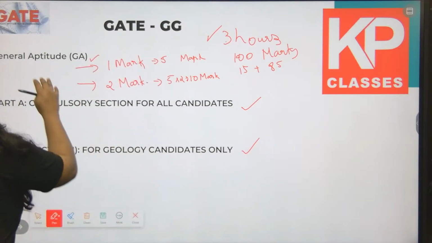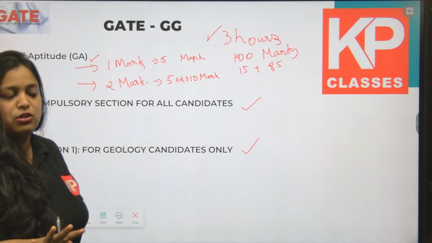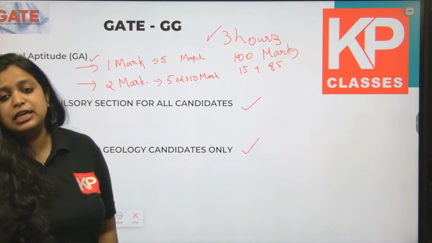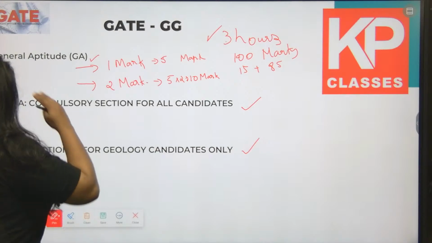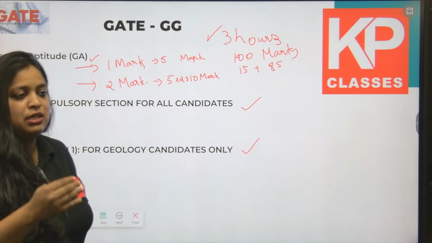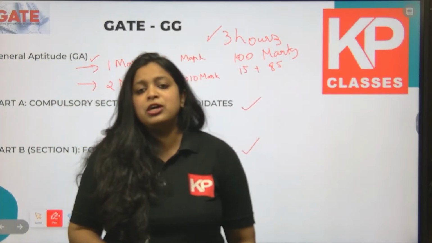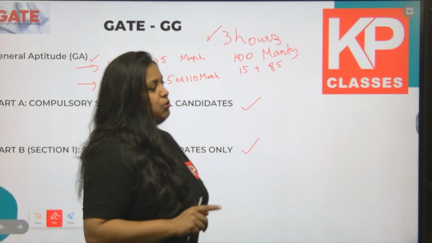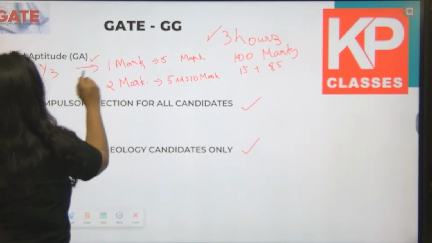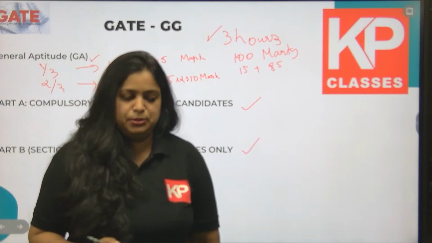As I mentioned, general aptitude can be divided into 2: a 1 mark section of total 5 marks, and a 2 mark section of total 10 marks. So 10 questions are there in the general aptitude section. When it comes to negative marks, the GATE general aptitude section has negative marking. For a 1 mark question, 1 by 3 will be cut, and 2 by 3 will be cut for a 2 mark question.